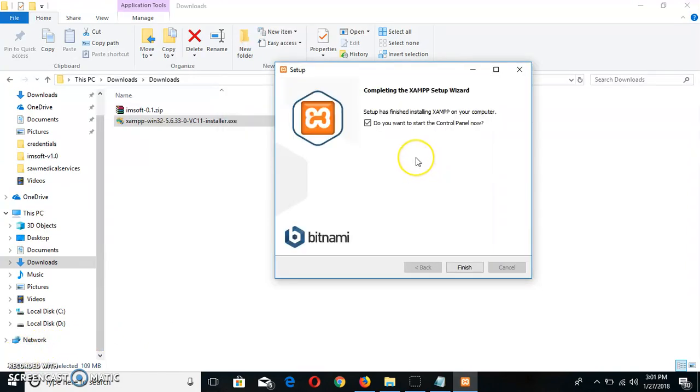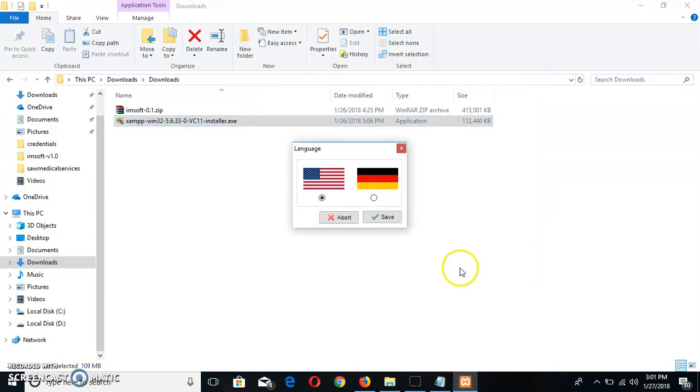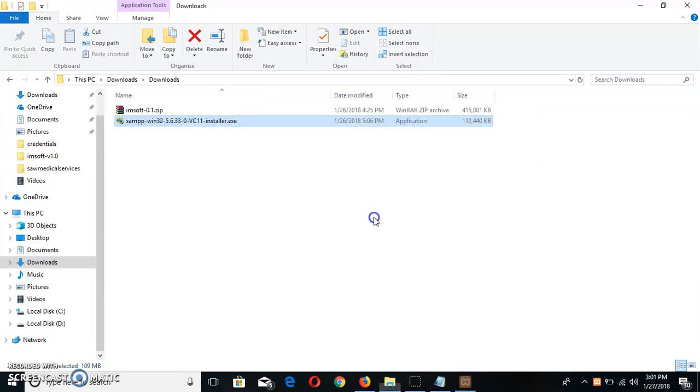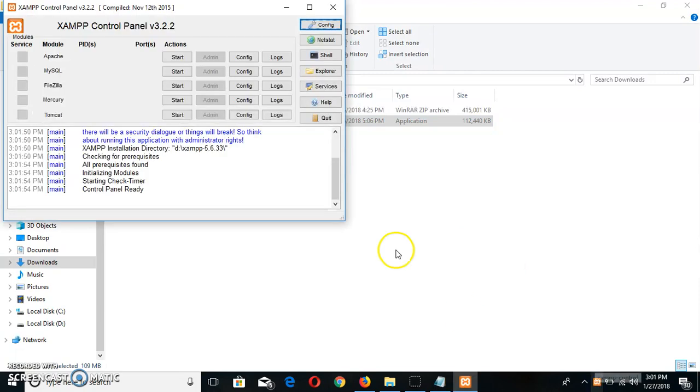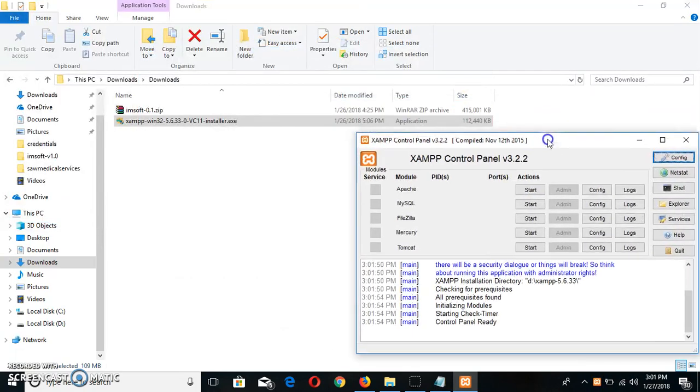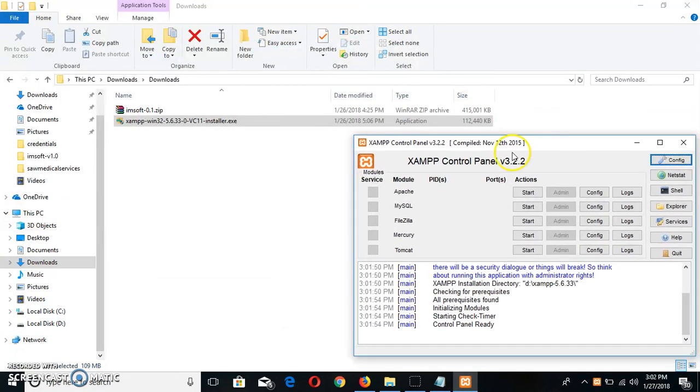If you want to start the control panel now, make sure you check this checkbox and click finish. Choose the language and save. So this is the XAMPP installation server complete.